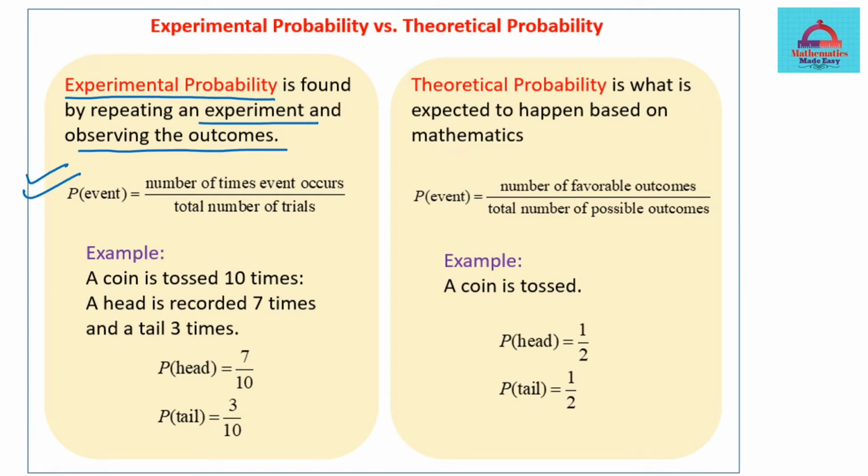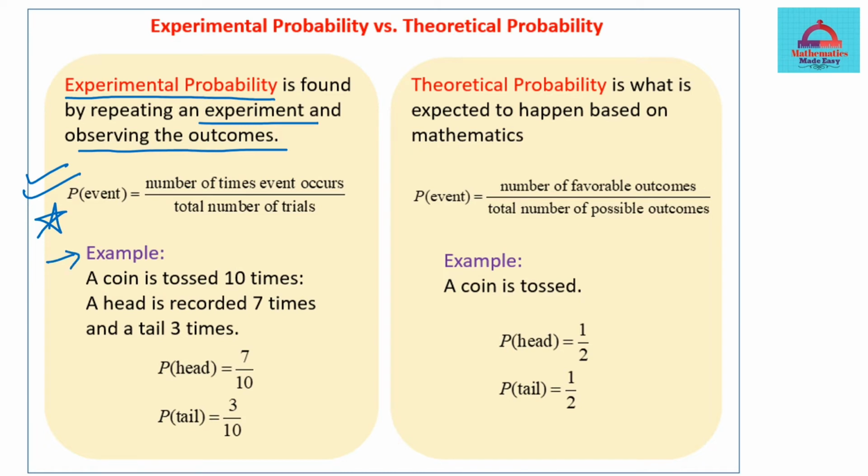In the case of experimental probability, which is a more real kind of probability, the probability of an event happening is given by the formula. This is very, very important. Number of times the event occurs, so you are looking at the favorable outcomes when that experiment is conducted, divided by the total number of trials. How many times you are repeating the experiment, that is the trials. So the total number of times you are recording the observation or doing the experiment comes in the denominator. You just divide these two, and that gives you the probability. It will become clearer with this example.